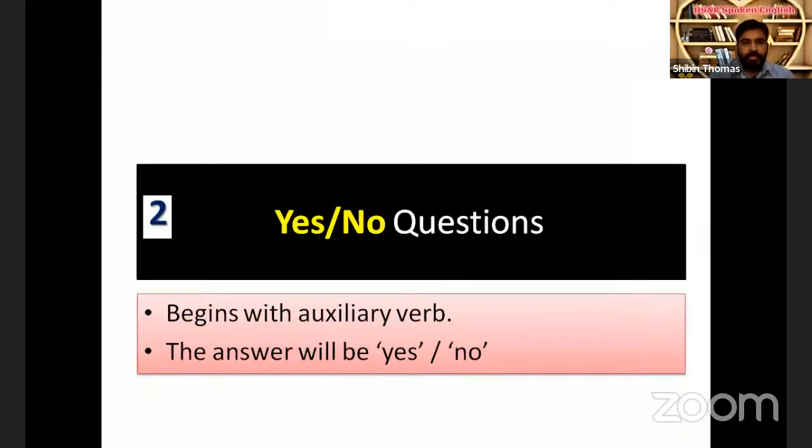Next, second type of question is yes or no question. As the name denotes, the answer to this question will be either yes or no. And all yes or no questions begin with auxiliary verb. That is a clue. All yes or no questions begin with auxiliary verb. And the answer to this question will be yes or no. So this is very simple.